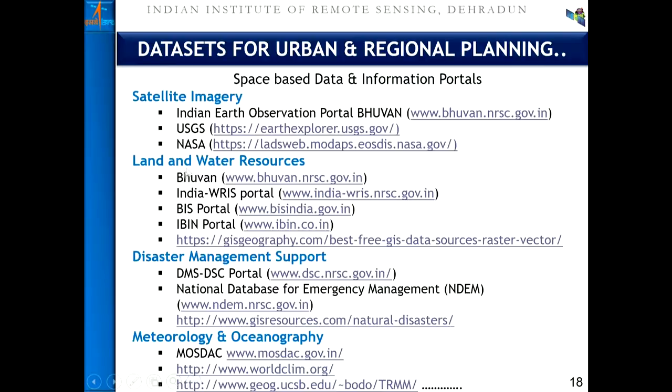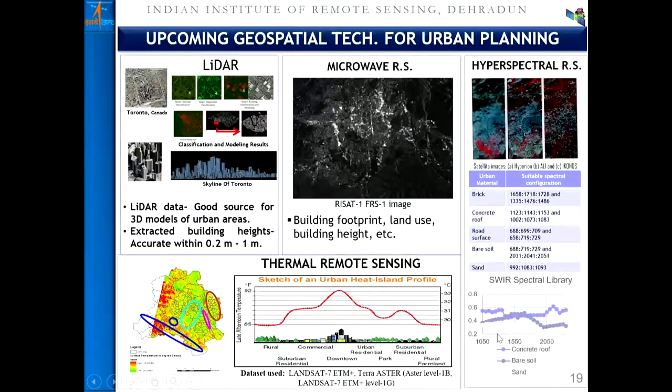One can also visit a variety of websites where some kind of processed data like land use, land cover, watershed boundary, or wastelands data are available in the web portals. One can also look into the various disaster-based information available for dissemination from a variety of resources. One can also look into the meteorological and other data available on different platforms.